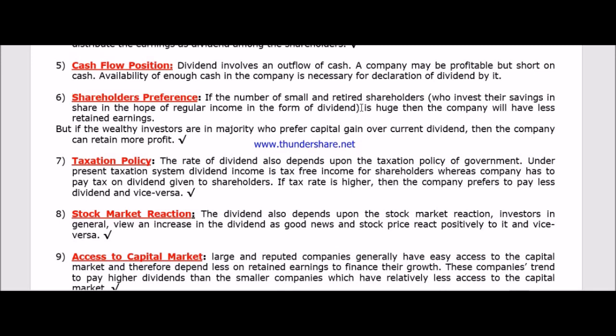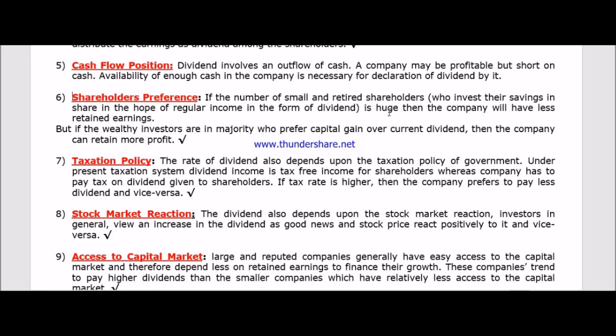The moment the shareholders need a regular income from the company, they will opt for more dividend.